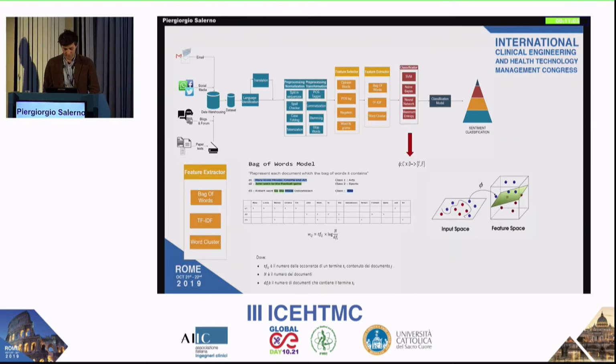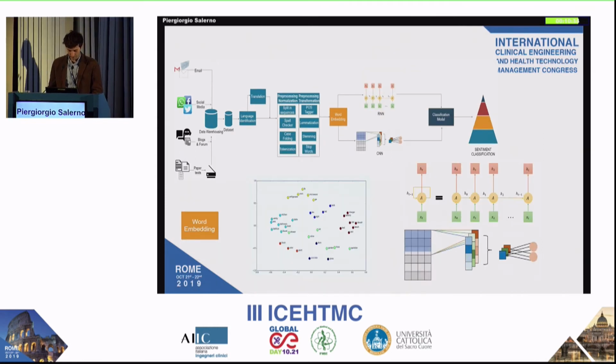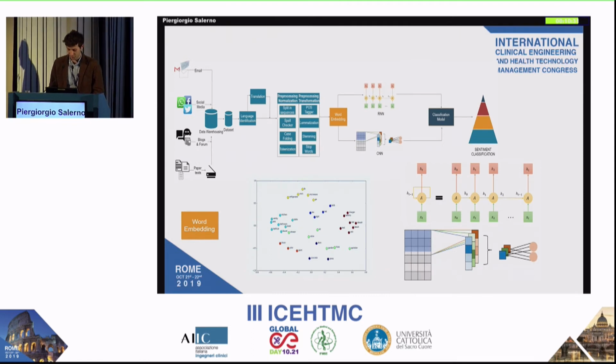In the machine learning-based approach, our unstructured documents are structured into matrices using models such as bag of words or term frequency-inverse document frequency, in which each cell of the matrix indicates the occurrence of the term in the examined documents. These are the data that will be put into our classifiers. The classifiers will then be trained to position this vector in a vector space in relation to the opinion expressed in the documents. In the unsupervised machine learning approach, the word embedding model is used, in which words of similar meaning are clustered. Recurrent or convolutional neural networks are used to execute this approach.